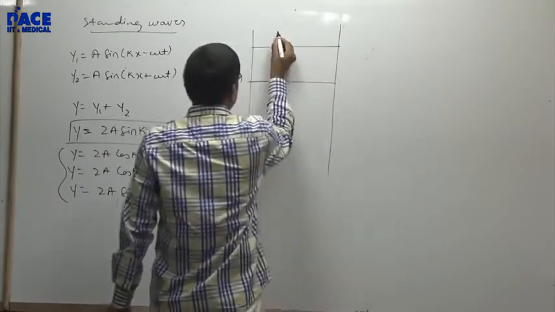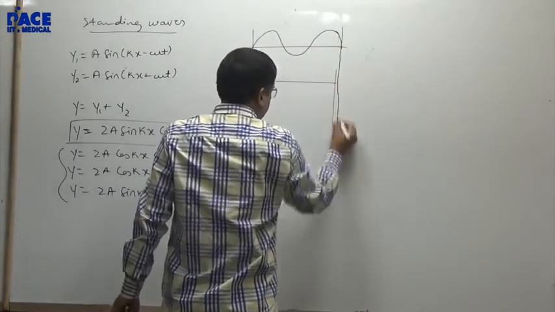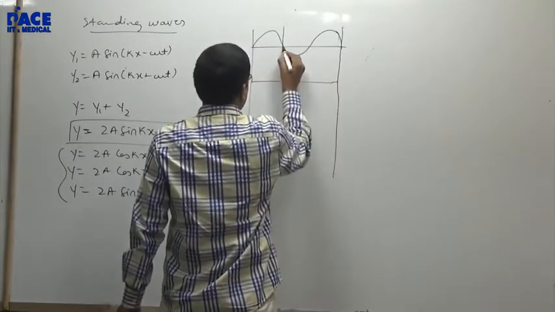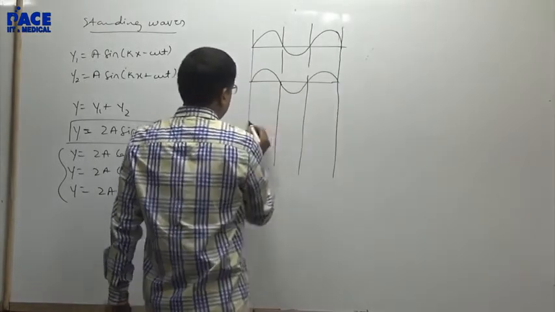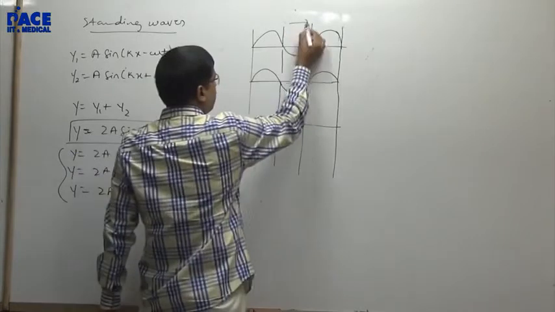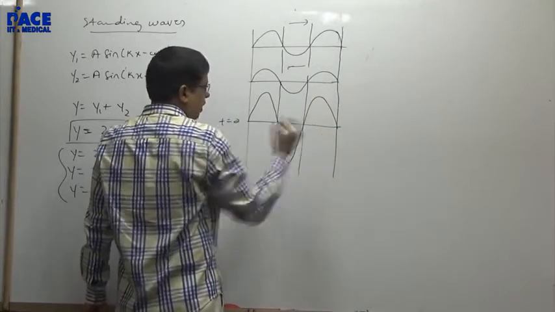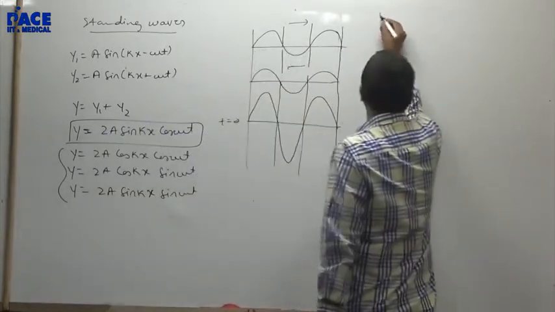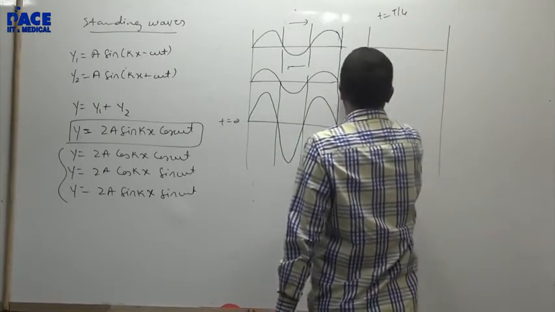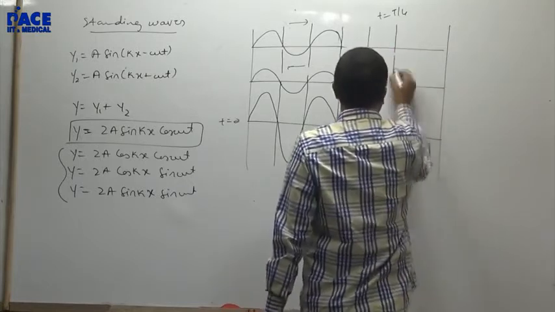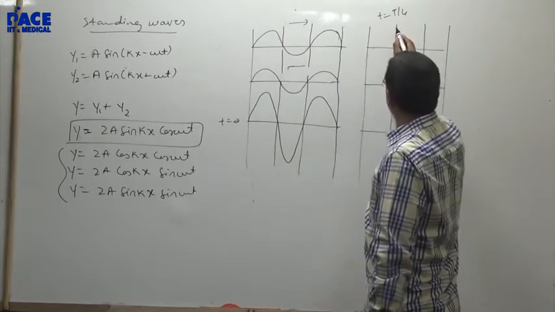At time t equal to 0, if you have a wave like this, and this will also be a wave like this. Now this is at time t equal to 0. This is travelling towards the right, this is travelling towards the left. If they both superimpose, this is the standing wave you will get. At time t equal to T by 4, this will move ahead. This peak will come here.